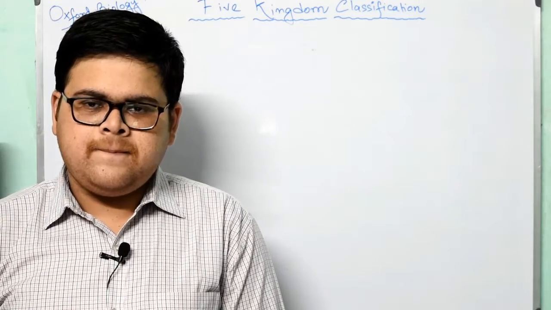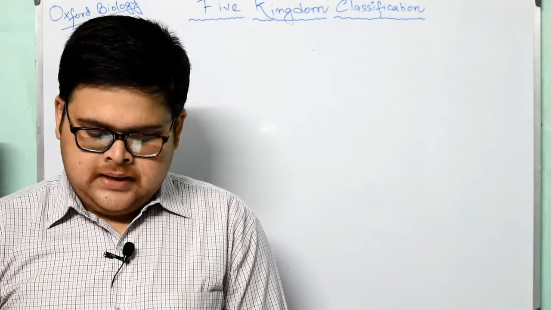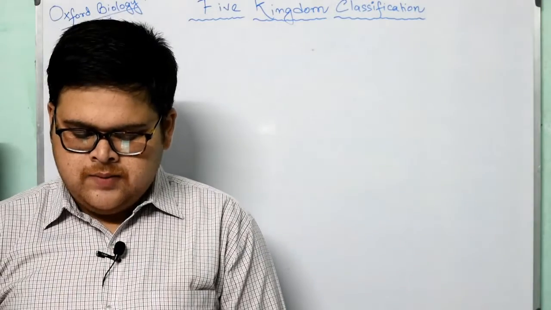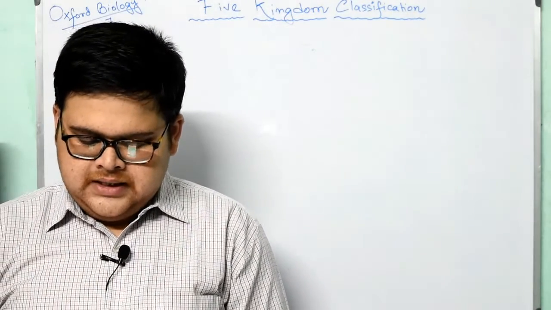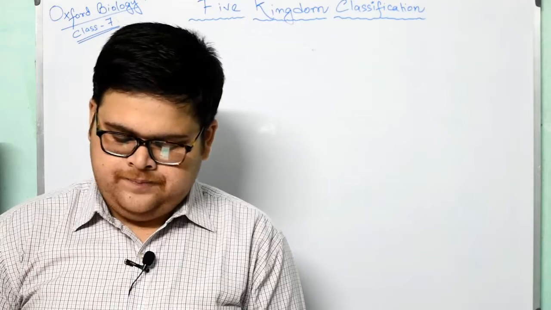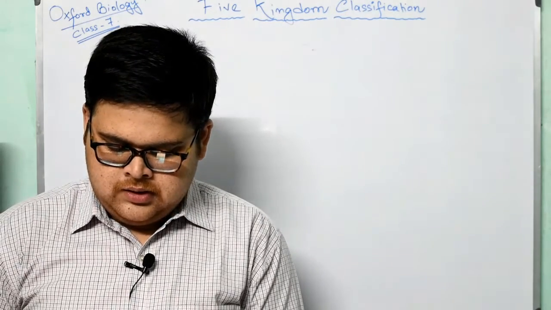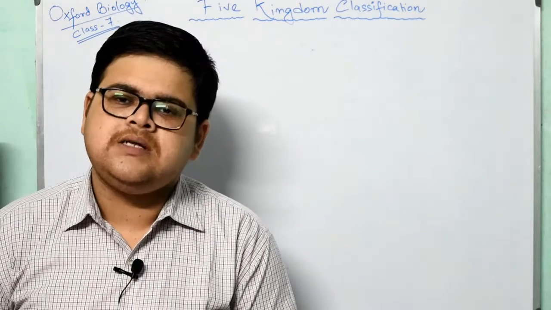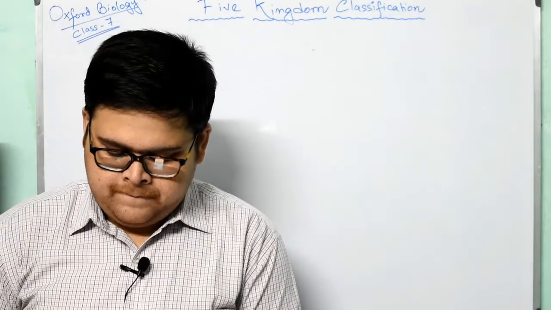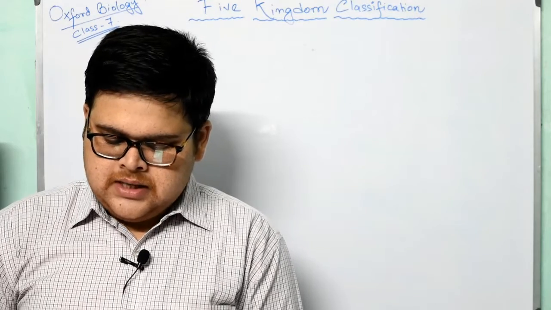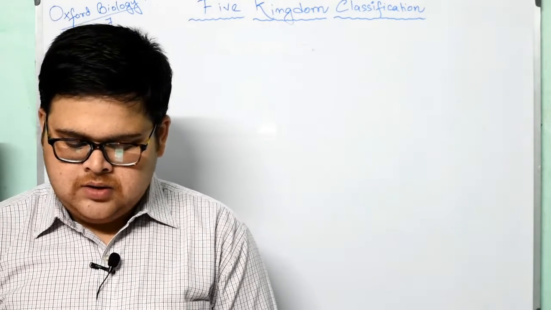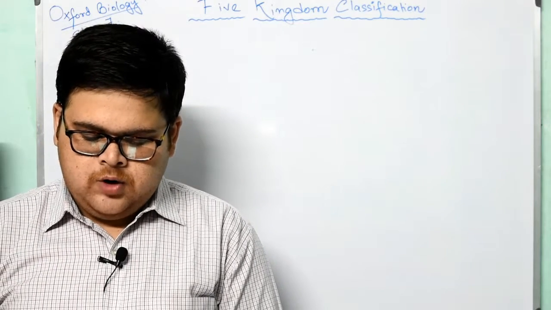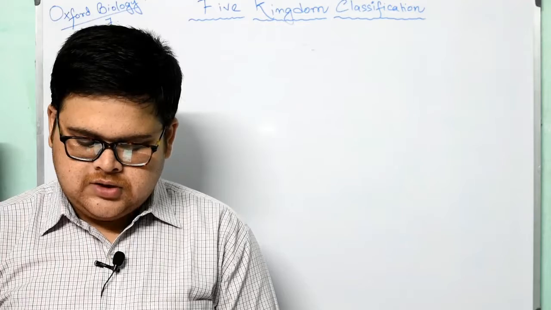What are examples of unicellular organisms? Any idea? They are bacteria, protists such as amoeba and euglena, yeast and some algae. Organisms made up of many cells are called multicellular organisms, and what are the examples? They are we. A majority of organisms that we see around, such as plants and animals, are multicellular organisms. In such organisms different functions are carried out by different groups of cells.